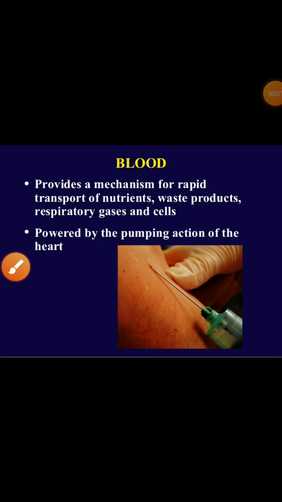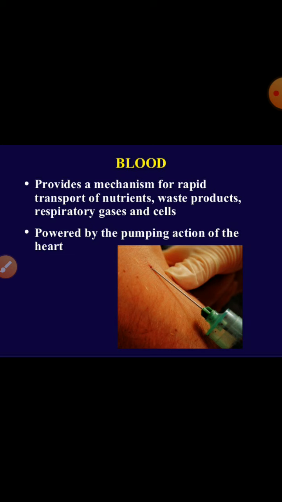Students, good morning. Today we will start the topic blood. We were discussing the chapter circulation, in which the topic blood we will discuss now. Blood, as you know, and blood corpuscles form the main composition of the circulatory system.